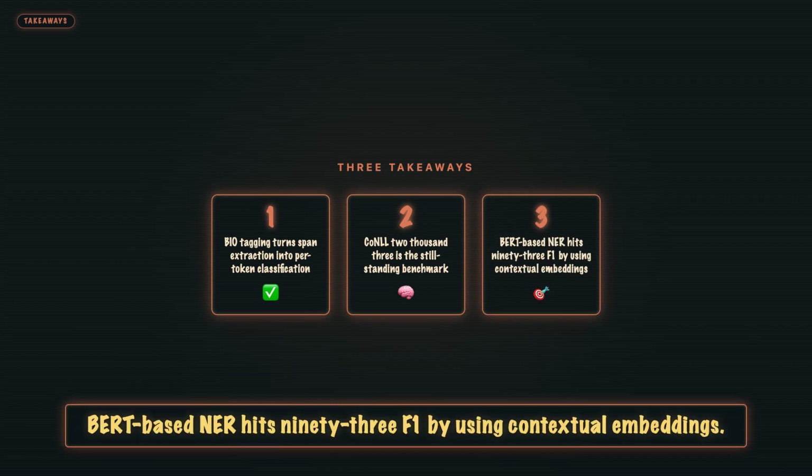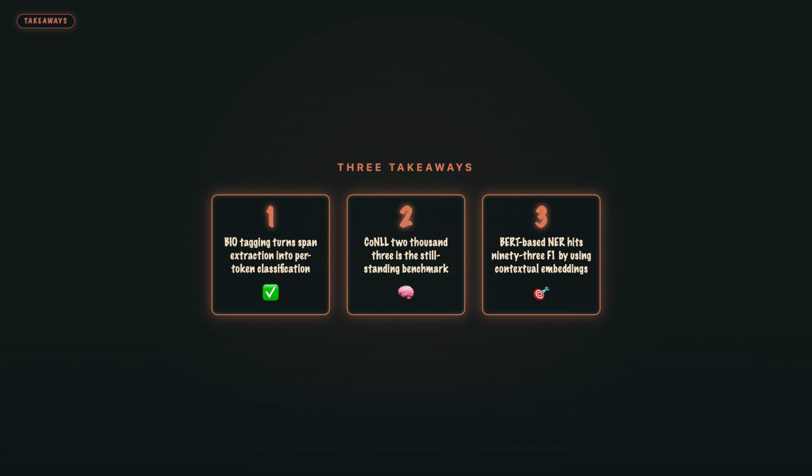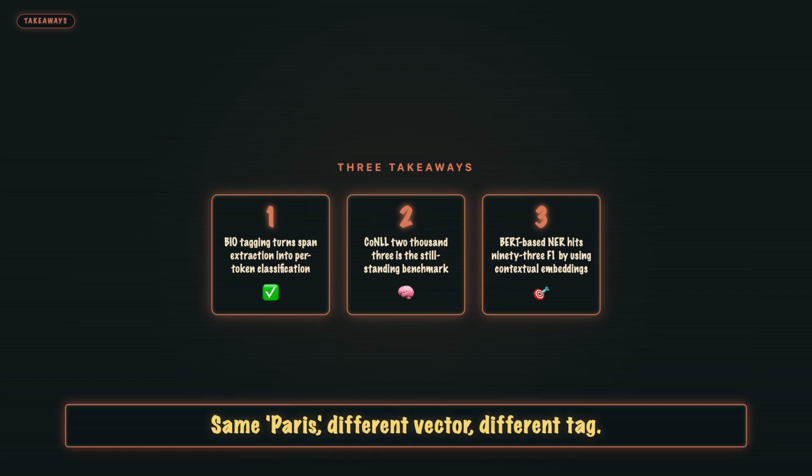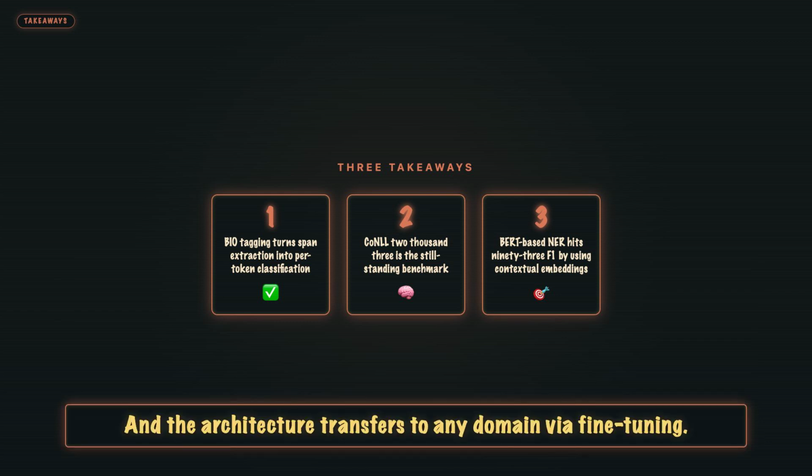3. BERT-based NER hits 93 F1 by using contextual embeddings. Same Paris, different vector, different tag. And the architecture transfers to any domain via fine-tuning.